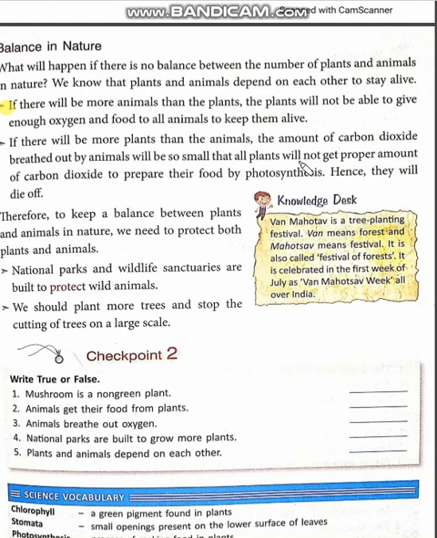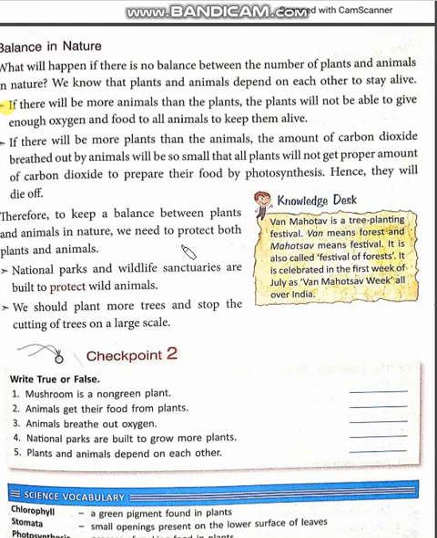If that amount is less, then how will the food be prepared by the plant through photosynthesis? So both should be in balance. We should take care of nature by balancing plants as well as animals. Therefore, to keep the balance between plants and animals in nature, we need to protect both of them.